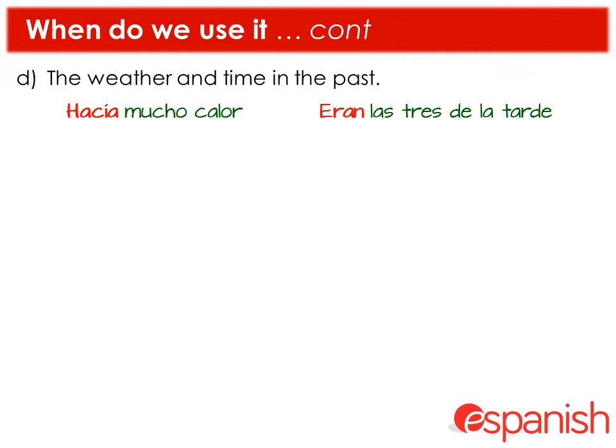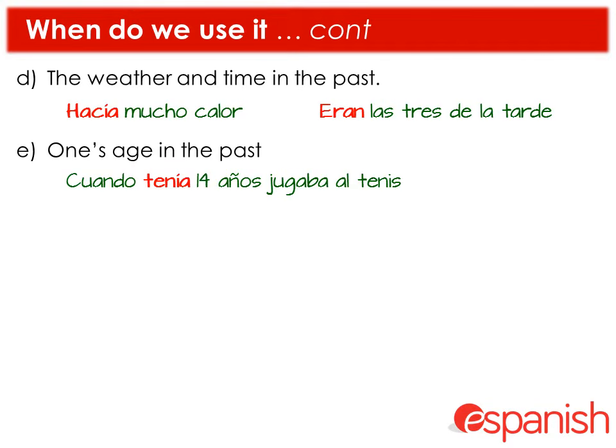We also discussed the weather and time in the past using the imperfect. So, for example, hacía mucho calor or eran las 3 de la tarde. Also, age in the past. So, for example, cuando tenía 14 años jugaba al tenis. When I was 14, I played tennis.